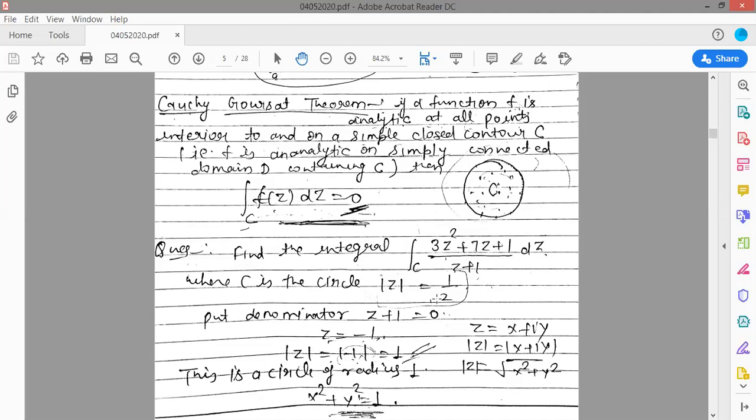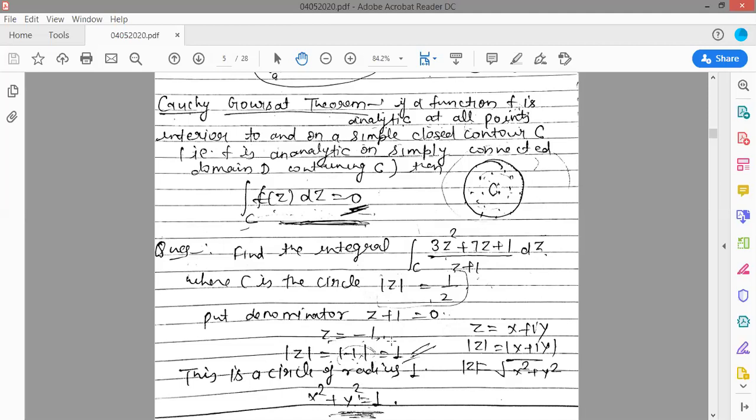Zeros and poles I have already told you. Zeros and poles mean putting the denominator equal to 0, and if you put the denominator equal to 0, you get your singular points. So there is an example for the Cauchy-Goursat theorem. Find this integral where C is the circle mod z is equal to half. First we need to find our singular point, so put the denominator equal to 0. So z plus 1 is equal to 0, so z is equal to minus 1 is a singular point.